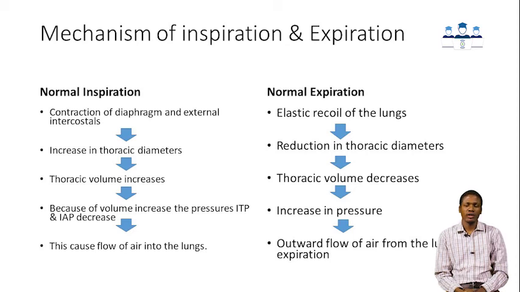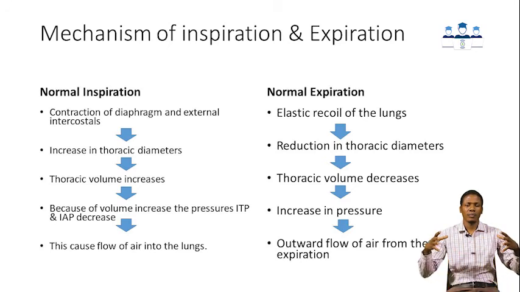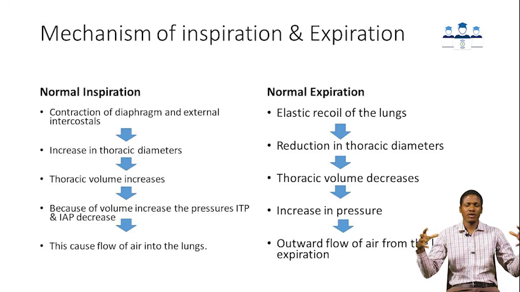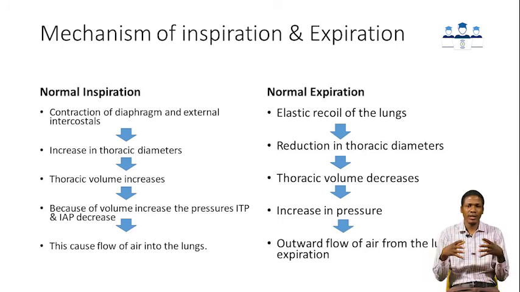And for expiration, if you can remember, we said normal expiration, that is tidal expiration, is due to elastic recoil of the lungs. So at the end of inspiration, because the lungs and the chest wall have elastic properties, they return back to their original state or position. And by returning back to their original state, this will cause a decrease in the thoracic cage diameter, a decrease in the thoracic volume, and if volume decreases, there will be high pressure.